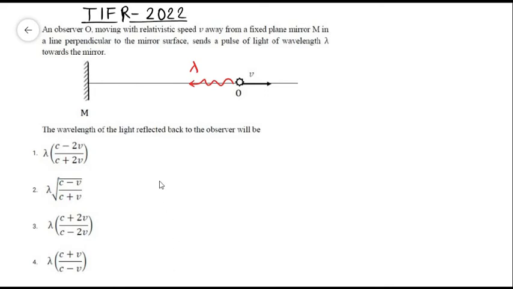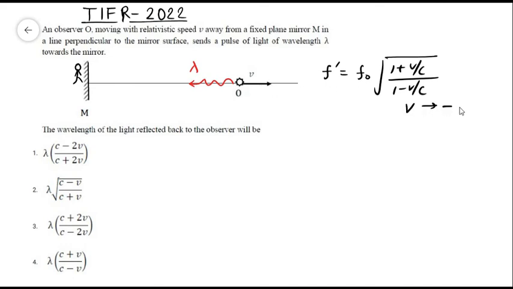so we will use the formula for Doppler shift for the light. Let us say here is the imaginary observer. The frequency observed by this imaginary observer will be, let's say, f prime. Say f prime is equal to f naught times the square root of 1 plus v over c over 1 minus v over c. When the observer moves towards the source or the source moves towards the observer, we will apply this formula. But in this case, the source is moving away from the observer, so v will be replaced by minus v.